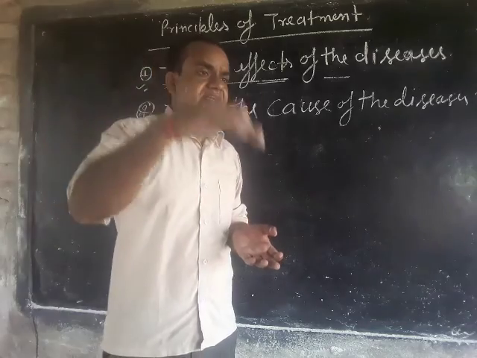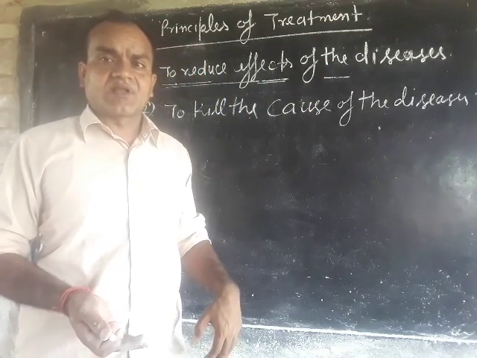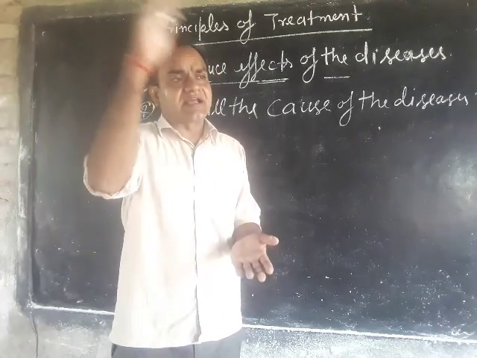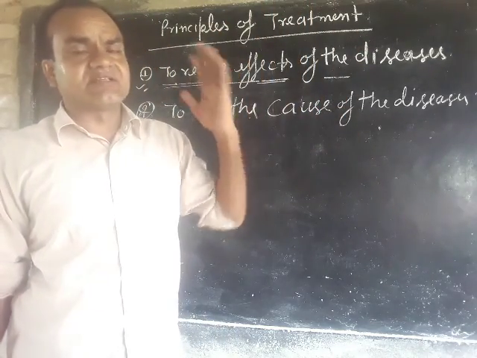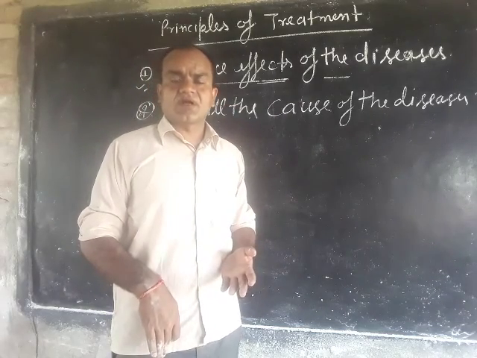Then you take medicine again to reduce the fever, and again the fever comes back.